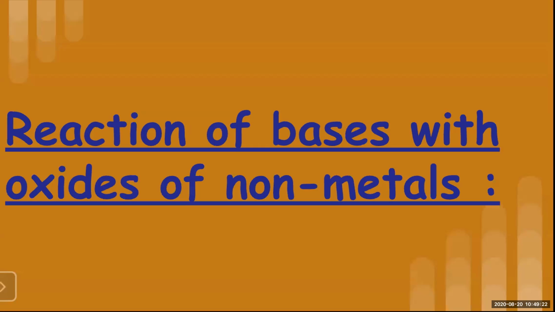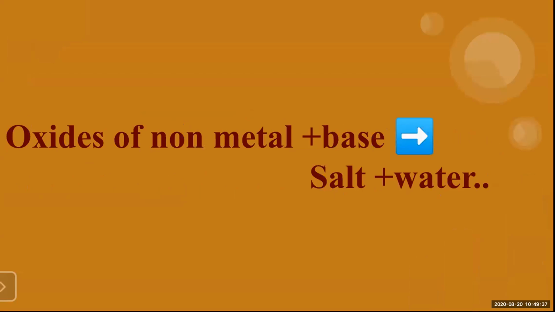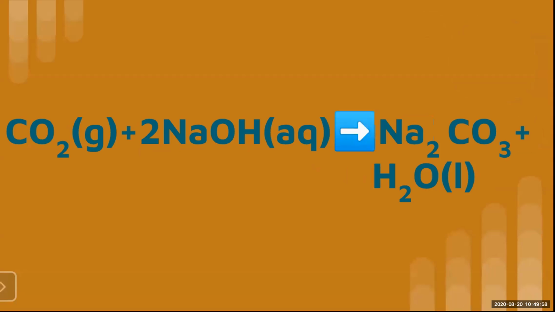The next topic, on page number 67, is reaction of bases with oxides of non-metals. Three things you must know here. Bases, for example potassium hydroxide and sodium hydroxide. Oxide of non-metals, where oxygen will be there and a non-metal will be there. When an oxide of a non-metal combines with a base, again they give us salt and water only.